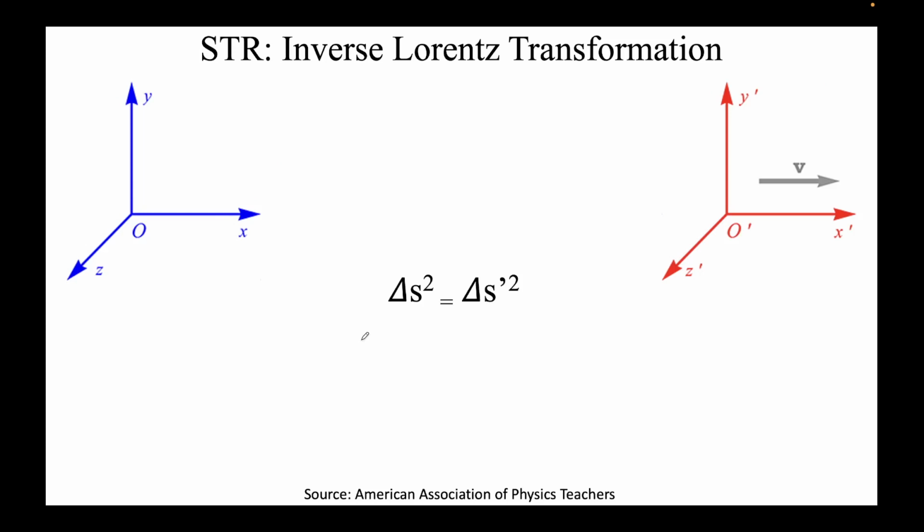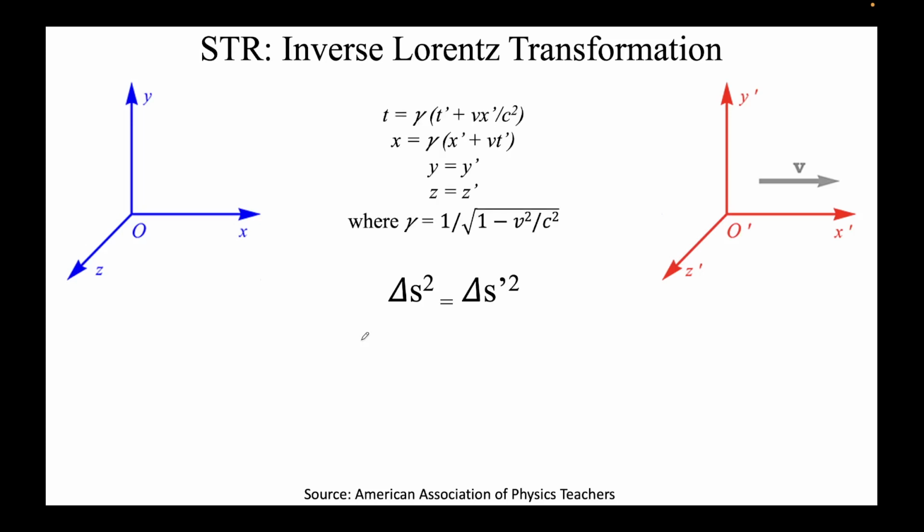Just like we proved in the case of the Lorentz transformation, where delta s square was coming as delta s prime square, I'll again do that here. Why am I doing this again and again? This will never be asked in the problem. I need you to appreciate this.